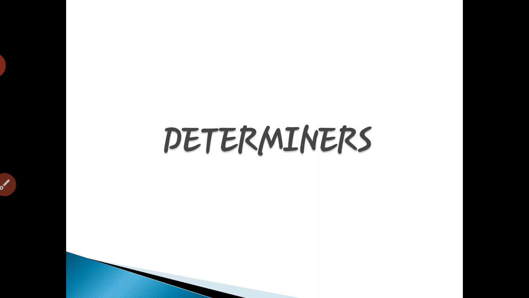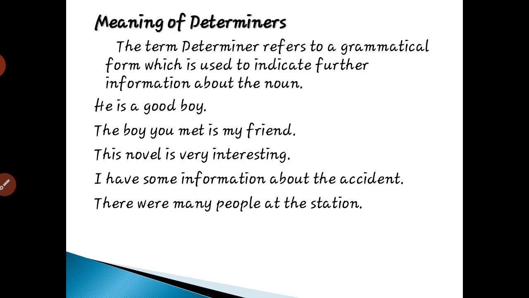So in today's class we will discuss the meaning of determiners. Determiner is the term that refers to a grammatical form which is used to indicate further information about the noun.